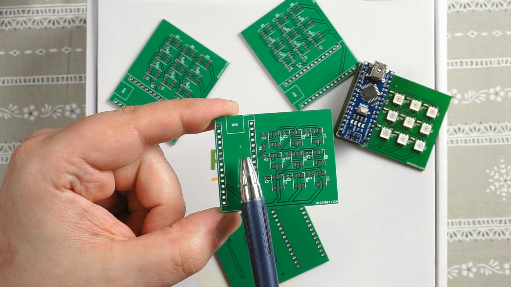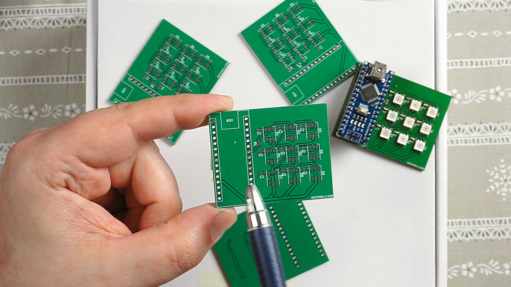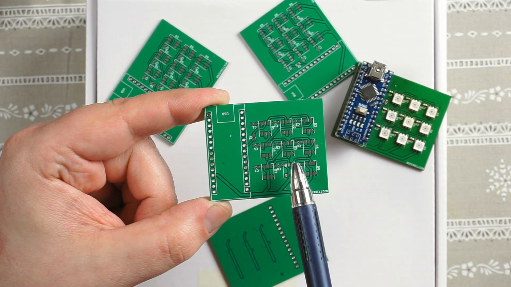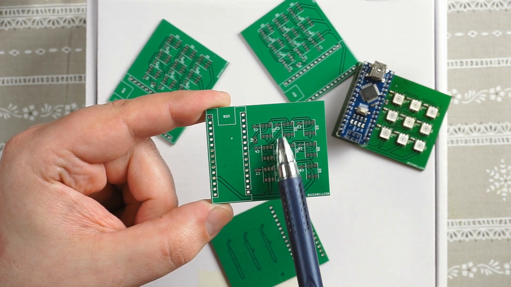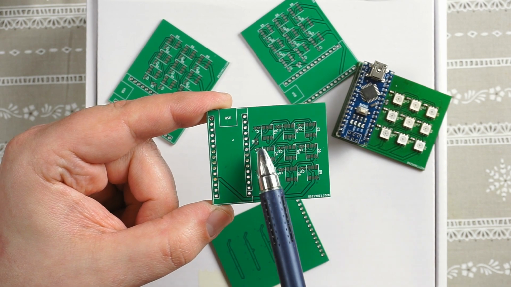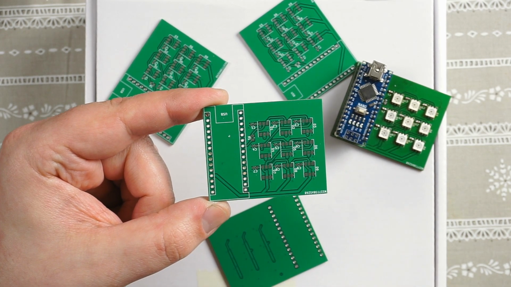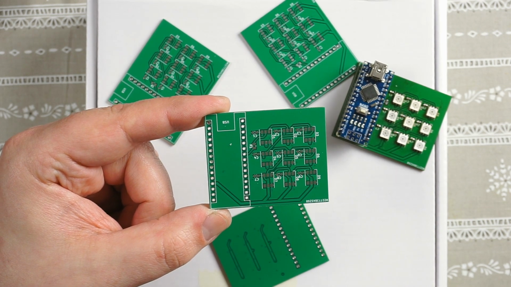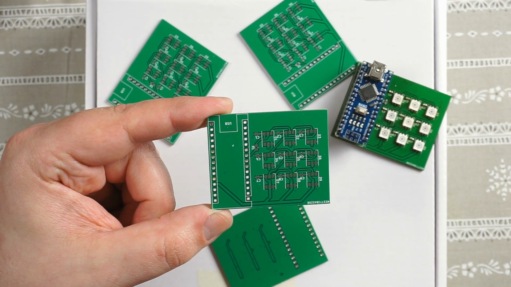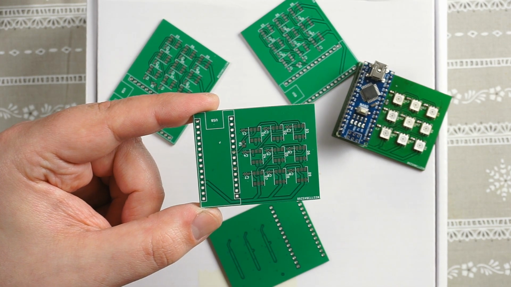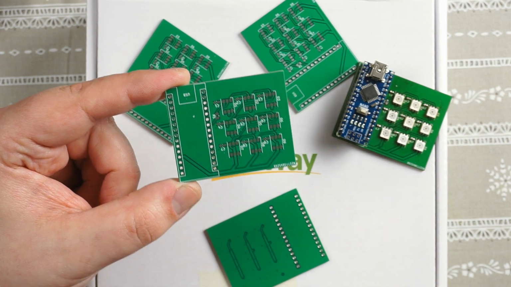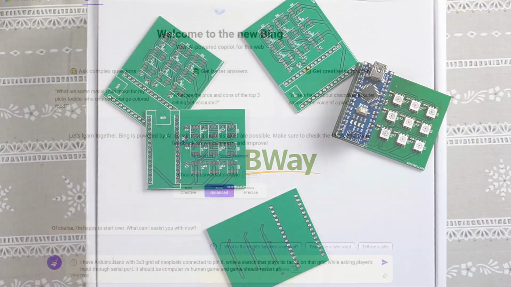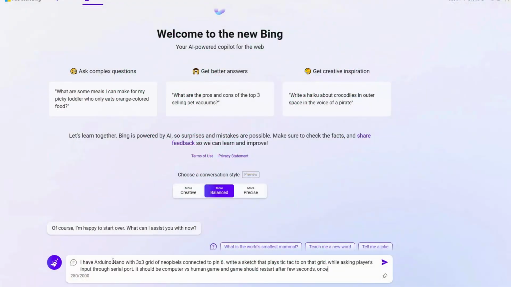This PCB has a place for an Arduino Nano and 9 NeoPixels with 100 nanofarad capacitors for each of them. There is also a series resistor in the data line. NeoPixels get power from Arduino's 5V pin. Current consumption of RGB LEDs at full brightness can be quite high, but I'm sure I will be okay with this. I'm using the new AI chat feature in Microsoft Bing. First time in years I'm willingly using Bing and actually liking it.